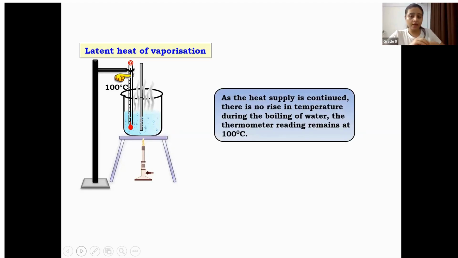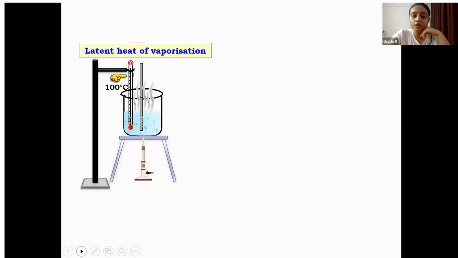As the heat supply is continued, and from here it becomes important in terms of questions, there is no rise in temperature during the boiling of water. The thermometer reading remains at 100 degrees Celsius, because the boiling point of water is 100 degrees Celsius.